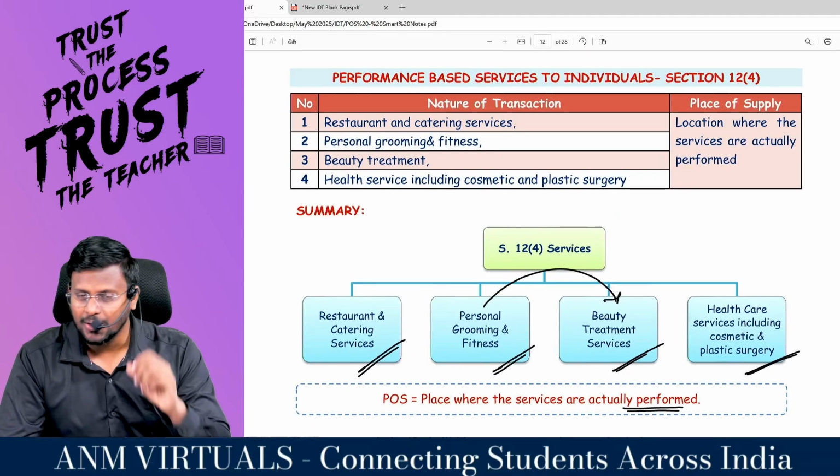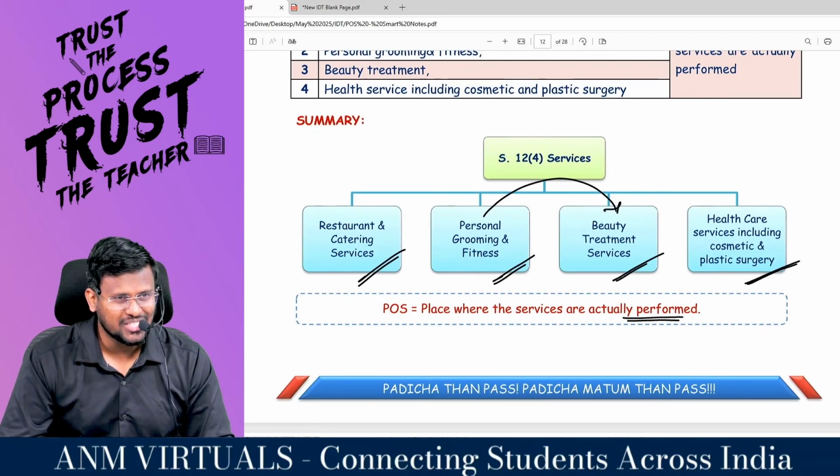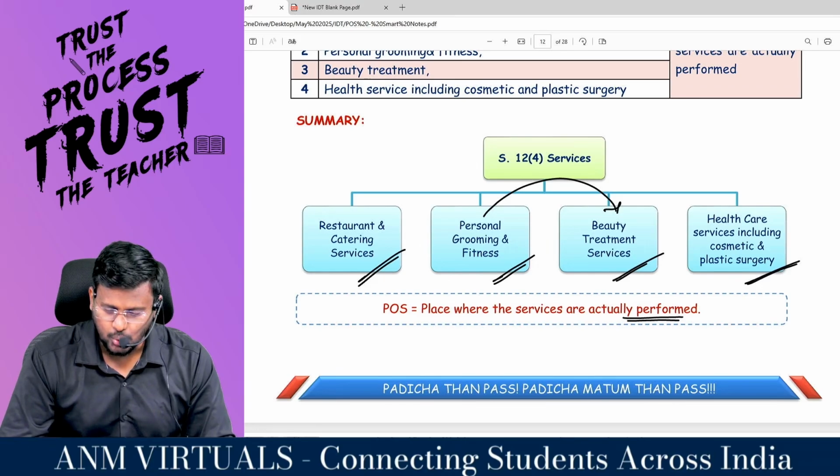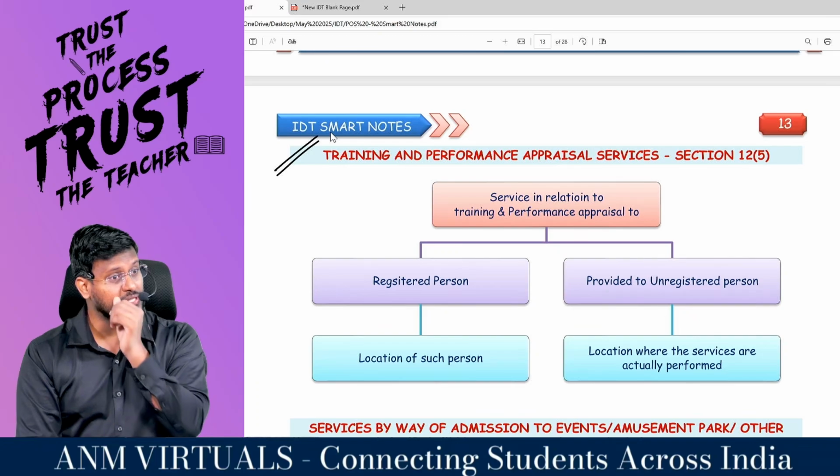What is 12.1? Applicability. What is 12.2? General provision. What is 12.3? Services relating to immovable property, boat or vessel. What is 12.4? I'm coming to 12.5, man. Training and performance appraisal services.